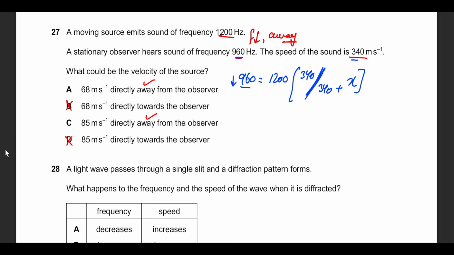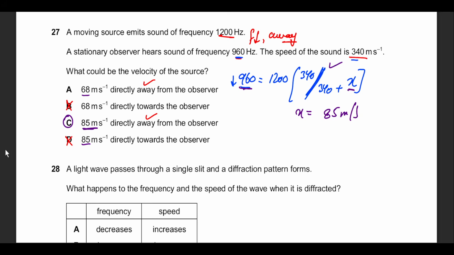Now, what I will advise you, instead of doing the algebra, why don't you put these two numbers in the equation? It's 85 and 68. Put them here as the given answers to the question by using the same equation and see which one gives you 960. It's only 85 that gives you 960. But if you want to do the algebra, then be my guest. It's up to you. You should find x to be exactly 85 meters per second.